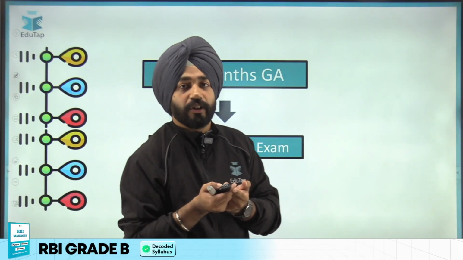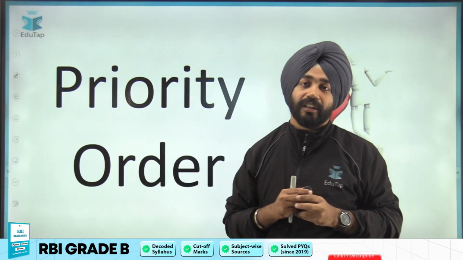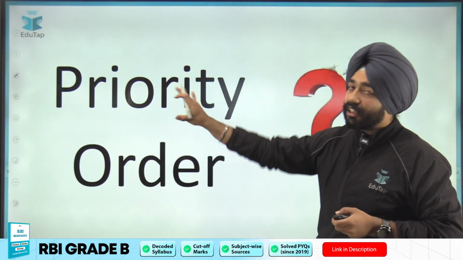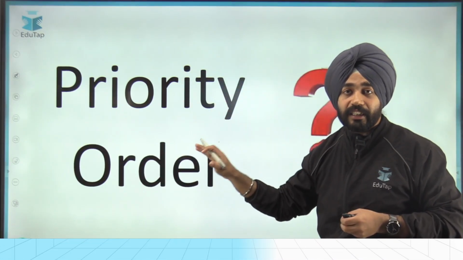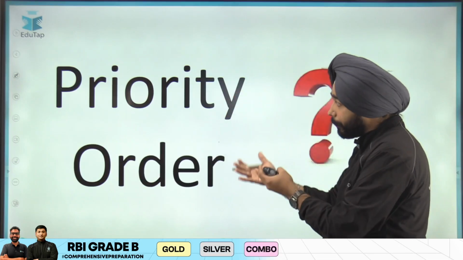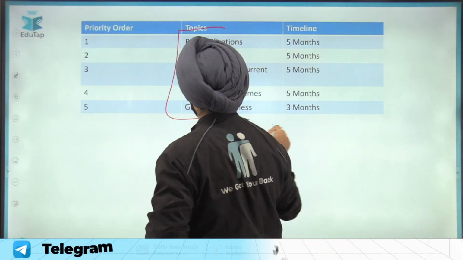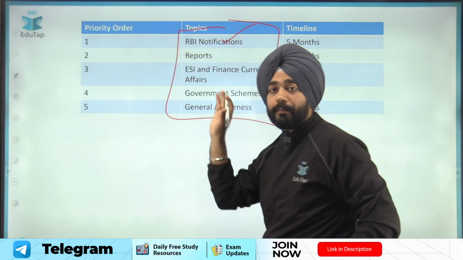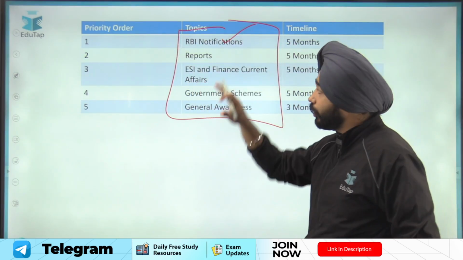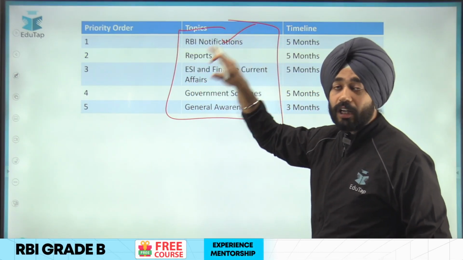Now let's proceed further with regard to priority order. Because the important thing is we have discussed the questions are coming from different segments, different dimensions. But what should be the priority order? The priority order here should be this, guys. Always go with RBI notifications because now the RBI website is dominating the examination. So your prime focus should always be on the RBI website.